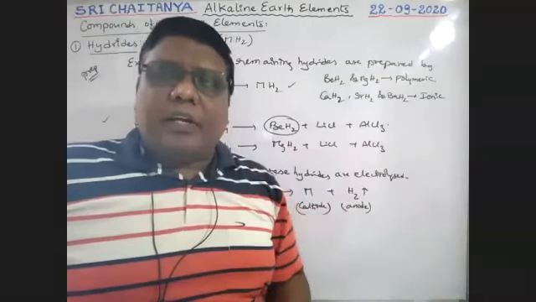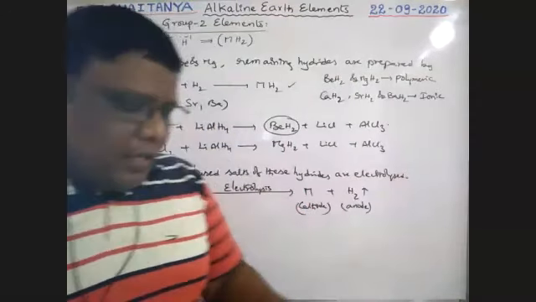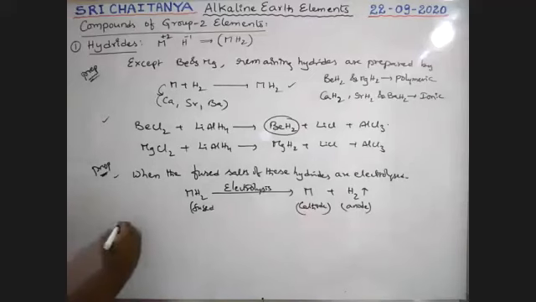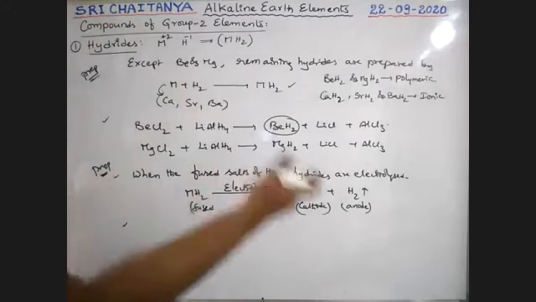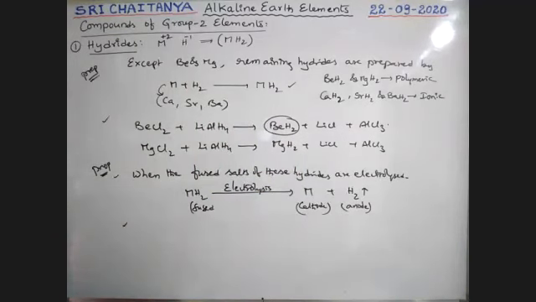We will draw the structures of those hydrides. Let us wait. Next point: the ionic nature of these hydrides increases from top to bottom, boys. See here, calcium hydride is commonly called hydrolith. It is the common name for calcium hydride, boys.